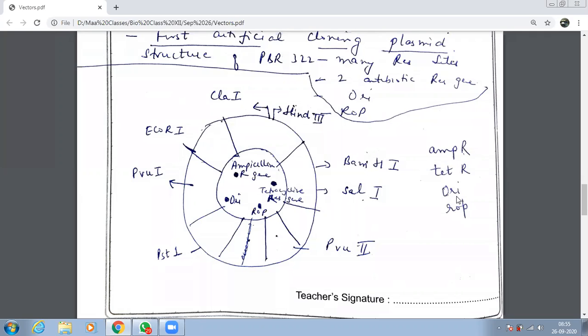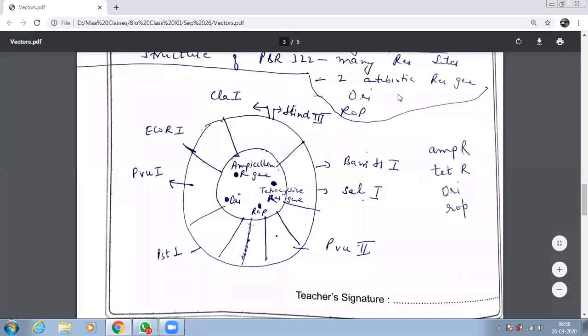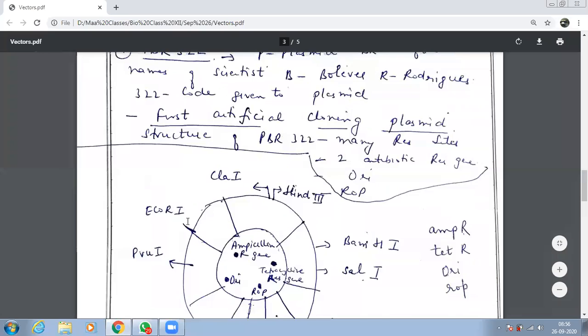And does it have an ORI site? Yes, ma'am. Does it have an ROP? Yes, ma'am. Is it small in size? Yes, ma'am. All the 5 characteristics are fulfilled. I do have restriction site. I have antibiotic resistant gene. I have ORI. I have ROP, and it is also small in size. That is why this is a perfect vector.